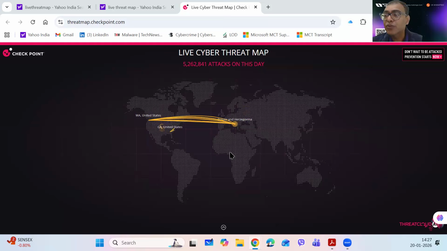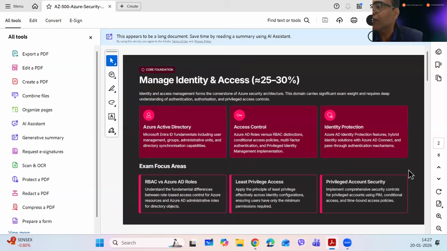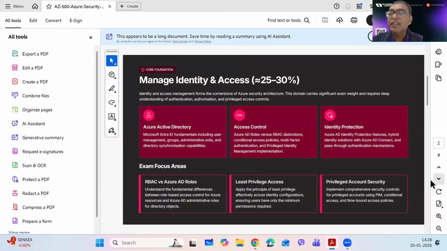Now, what exactly are we going to learn? Let's have a quick look at the syllabus. Talking about AZ-500 Azure Security Technologies, let me show you what we are going to cover in a few days. This particular course is going to run a few weeks, in fact, because we are going to work roughly an hour or 1.5 hours every day, and our timings will be 9 p.m., 28 Jan onwards.